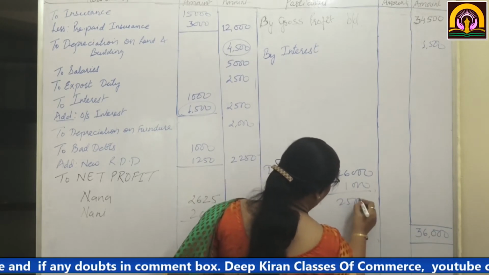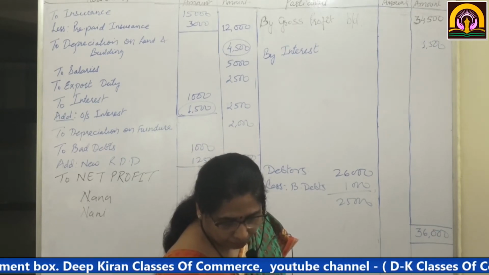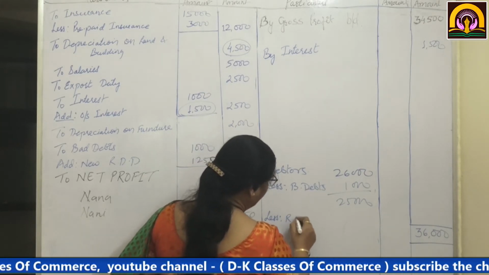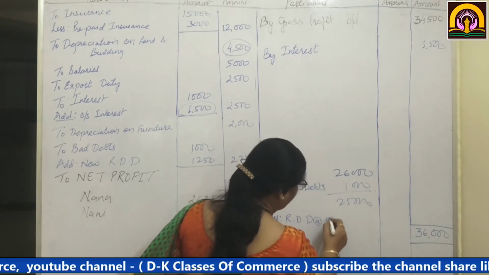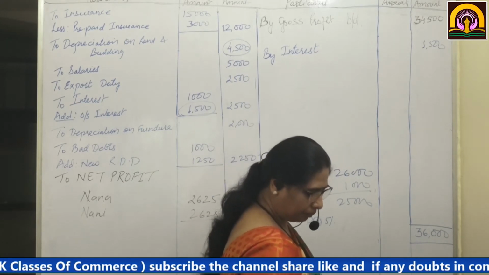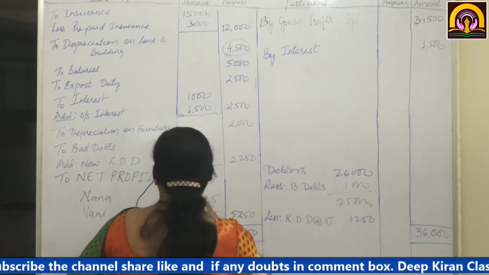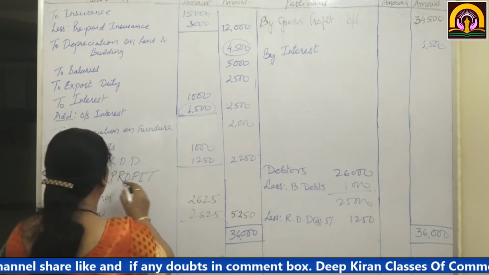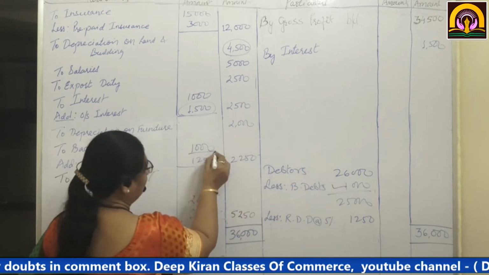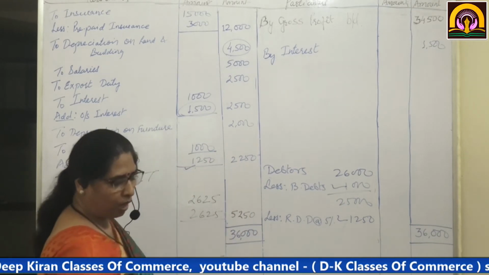So on 25,000 you are going to create RDD at 5%, less RDD at the rate of 5%. How much will it come to? 1,250. See, two bad debts we have taken here. This bad debts we have taken over here, and the total comes to 2,250.